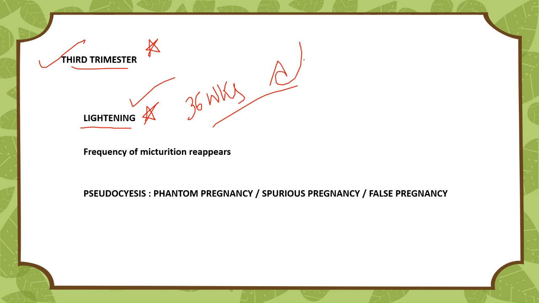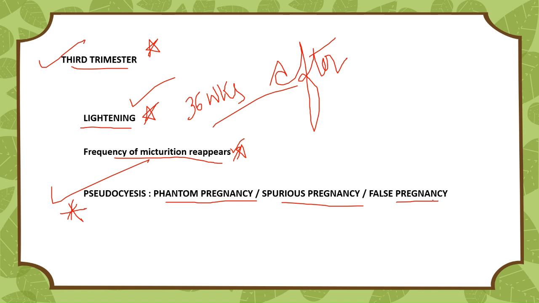It is seen after 36 weeks, especially in primigravida. Now, what is lightening? Lightening means there is a sense of relief of the pressure symptoms, and it is obtained due to engagement of the presenting part. And the frequency of micturition reappears, and fetal movements are more pronounced.